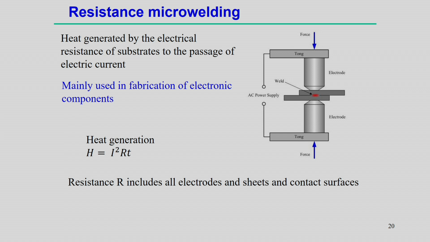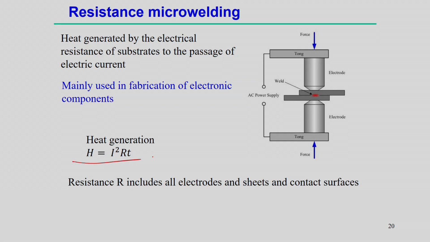In conventional processes this highly conductive electrode material is normally a water cooled electrode, such that the rate of heat transfer can be effective when there is heat generation between the electrode and the workpiece. We can easily estimate the amount of heat generation using this equation, H equal to I squared R T.